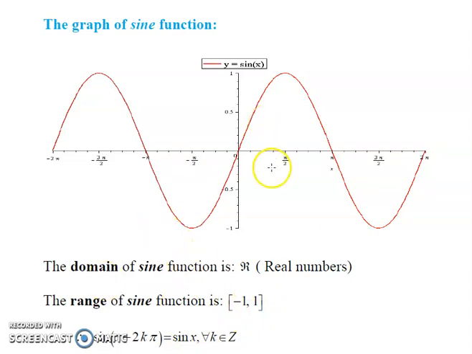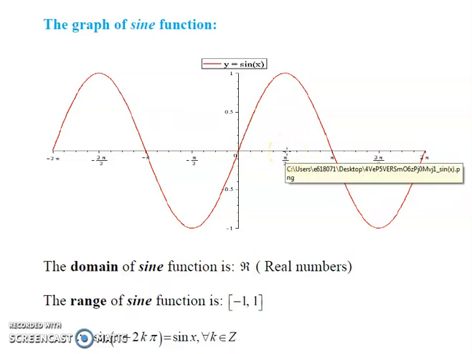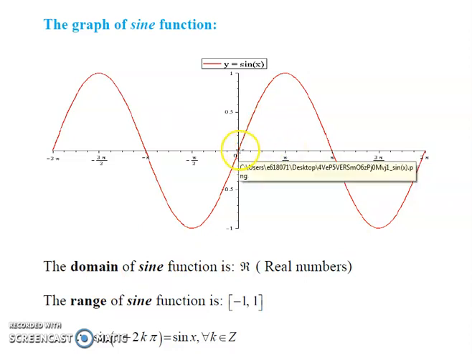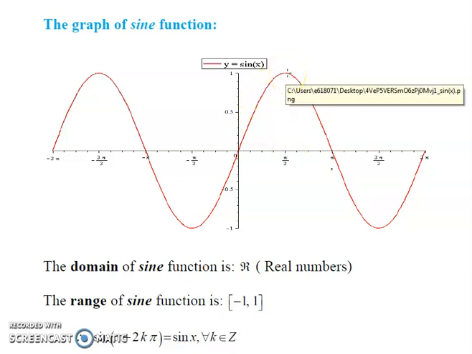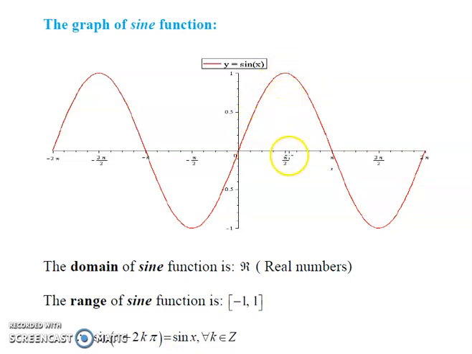If you observe this graph, in the interval 0 to pi by 2, the y value changes from 0 to 1. If x changes from pi by 2 to pi, y changes from 1 to 0. In the interval pi to 3 pi by 2, y value changes from 0 to -1. In the interval 3 pi by 2 to 2 pi, the y value changes from -1 to 0.